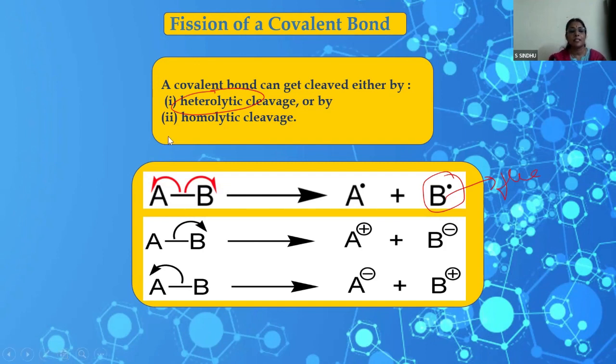So the next type is heterolytic cleavage, where the bond electrons go to one of the atoms and the other one loses the pair of electrons. So the one which gains the pair of electrons has the negative charge, and in case it's a carbon, we call it a carbanion, and the other one a carbocation. When it is the carbon that loses the pair of electrons, it is a carbocation. So mostly we'll be dealing with such cases.